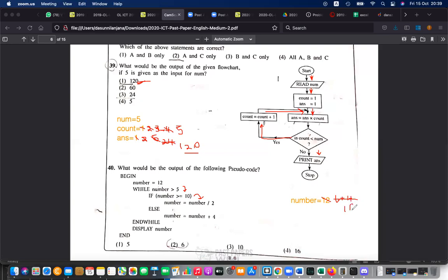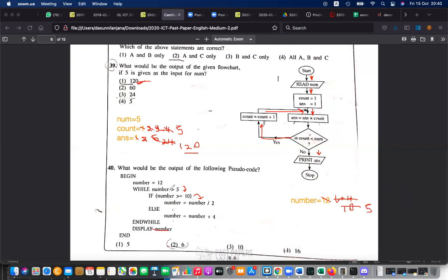Number is 10 now. So going back, 10 greater than 5? Yes. Then again coming in here. If number greater than or equal to 10: 10 is not greater than 10 but equal to 10. Therefore, it's coming here. Number equals 10 divided by 2. 10 divided by 2 is 5.